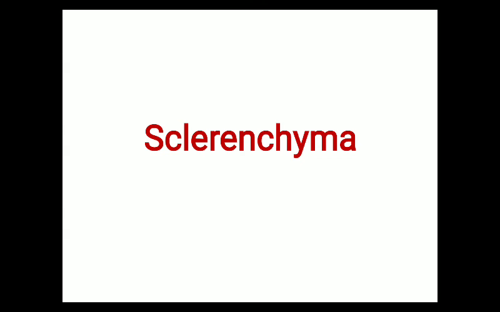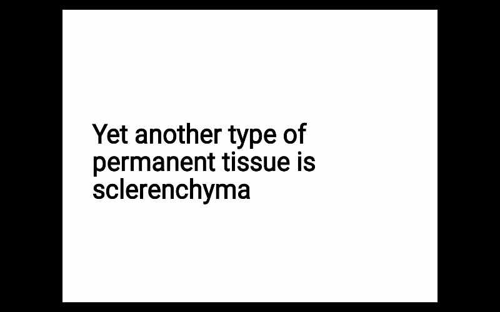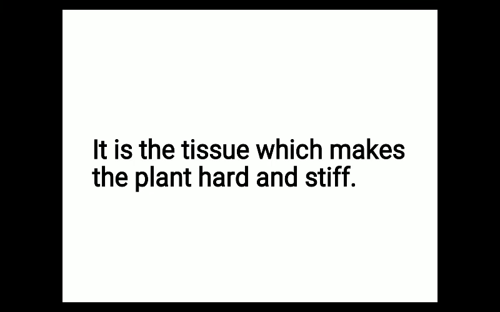Now we come to another type of simple permanent tissue, which is the sclerenchyma. This is the last type of simple permanent tissue. It is the tissue which makes the plant hard and stiff. So what is the function of sclerenchyma? To make the plant body hard and stiff.